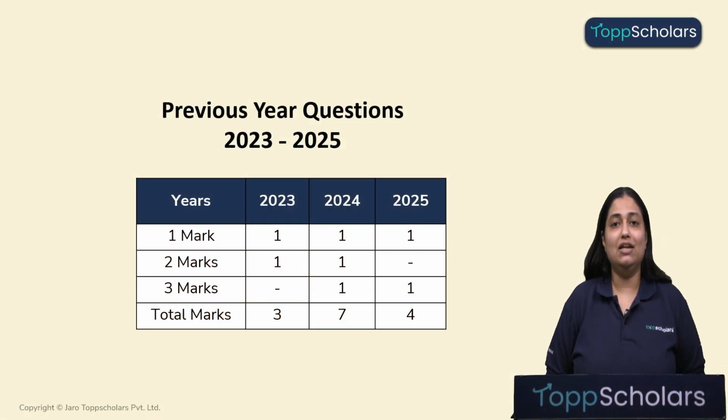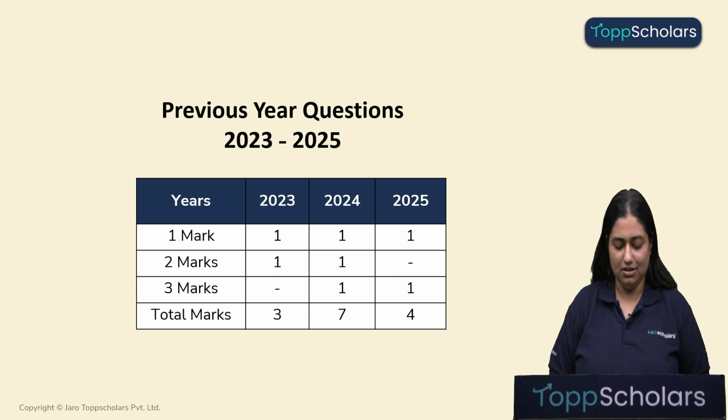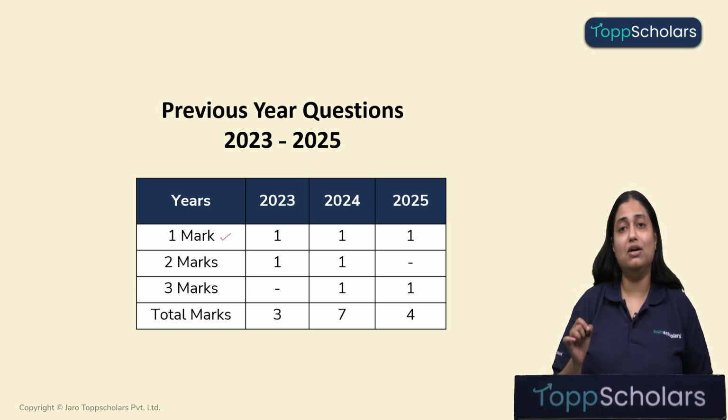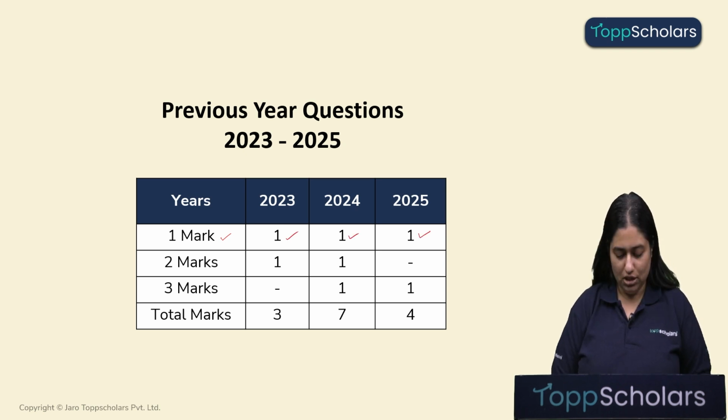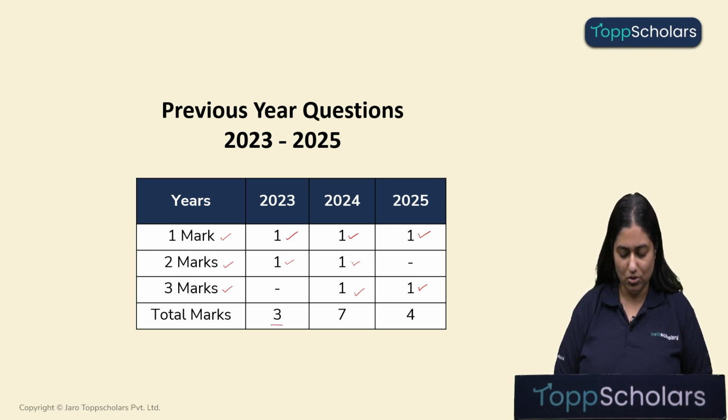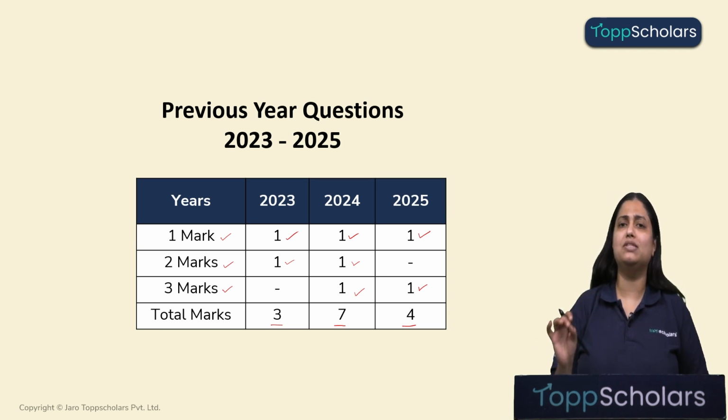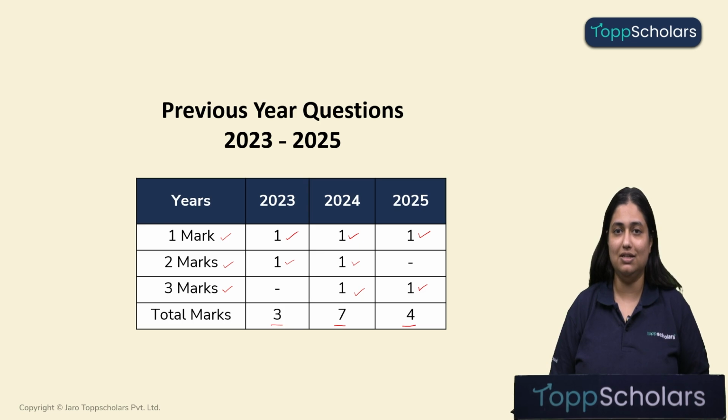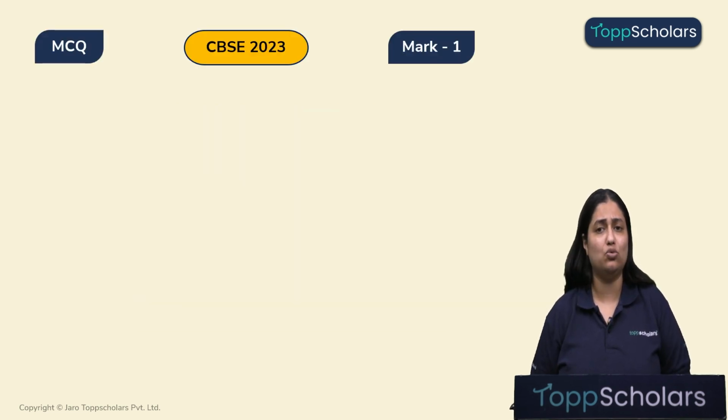Okay children, so let's quickly look at the mark distribution of this topic between the years 23 to 25. 1 marker questions were asked in all the 3 years, 23, 24 and 25. 2 marker questions were asked in year 23 and 24 and 3 marker questions were asked in year 24 and 25. So as we can see, the weightage in year 2023 of this topic was total 3 marks. In 24, the weightage was 7 marks and in 25, the weightage was 4 marks. So roughly between 4 to 7 is the weightage of this chapter. Alright, let's quickly discuss these questions.